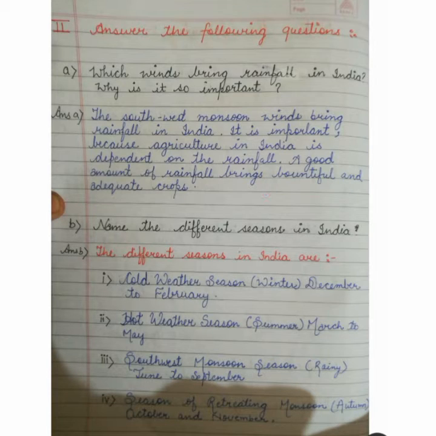Now coming to question B, name the different seasons in India. The different seasons in India are cold weather season, or you can say winter, that is from December to February. Then second, hot weather season, that is summer, March to May. Then is southwest monsoon season, that is rainy season, June to September. And at last we have season of retreating monsoon, that is autumn, October and November.